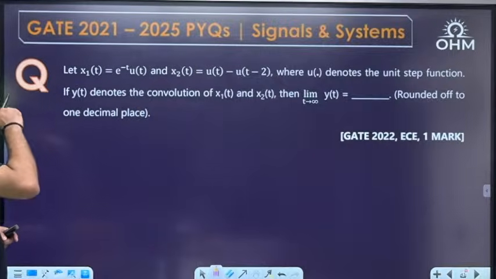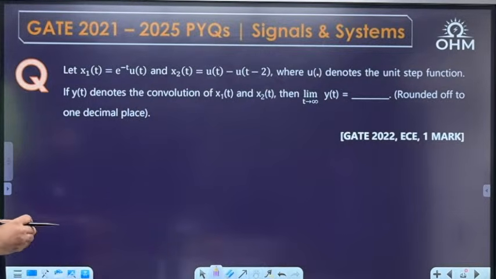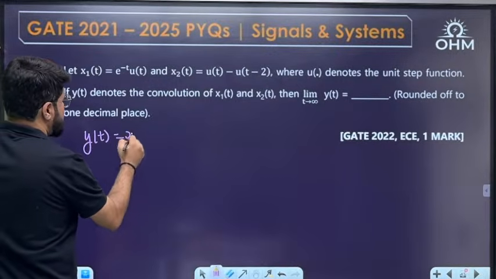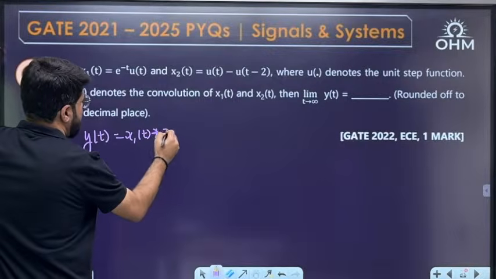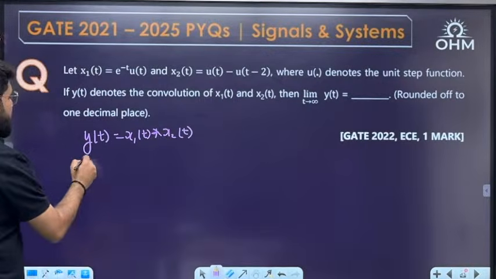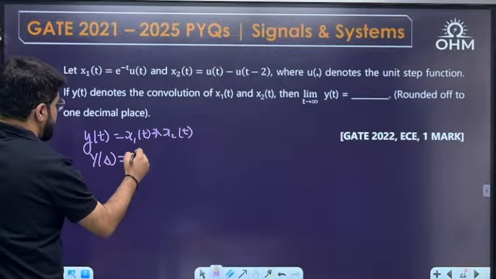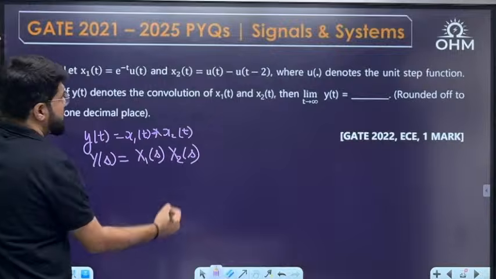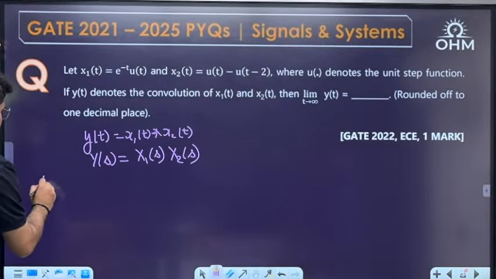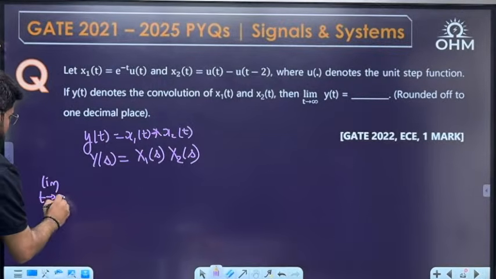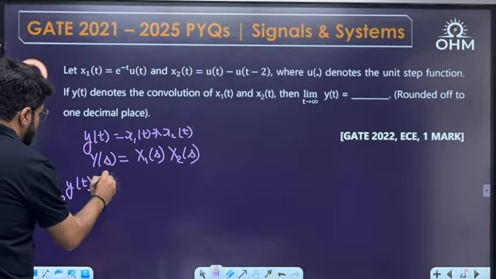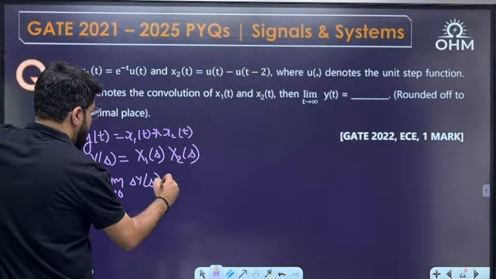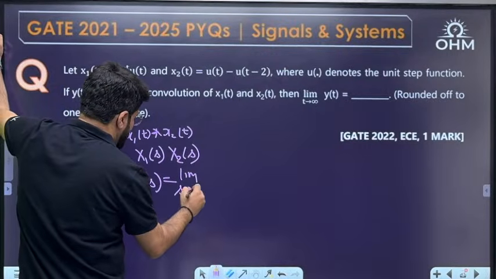Let's solve this. y(t) is the convolution of x1(t) and x2(t). Let's solve it simply by converting to the S domain, because in the S domain multiplication will happen. Y(s) will be X1(s) multiplied by X2(s). Now, final value theorem: limit of t tending to infinity y(t) is nothing but limit of s tending to 0 of s into Y(s).